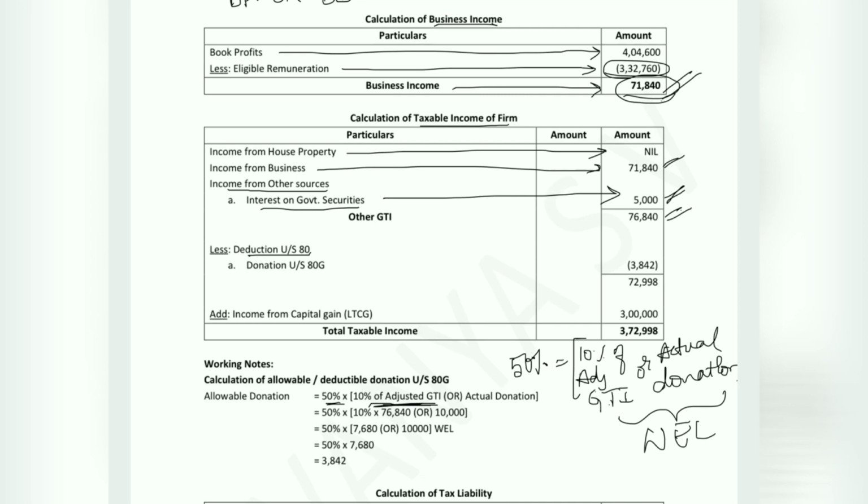Now what is adjusted GTI? Adjusted GTI is nothing but the actual GTI minus long-term capital gain and short-term capital gain. So GTI must not include long-term capital gain and short-term capital gain, since it is not eligible for any deduction.